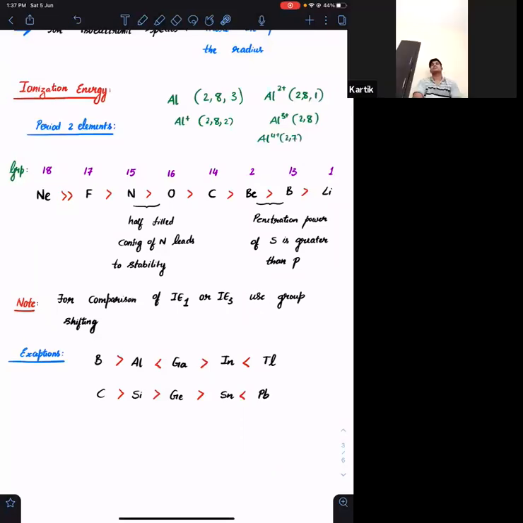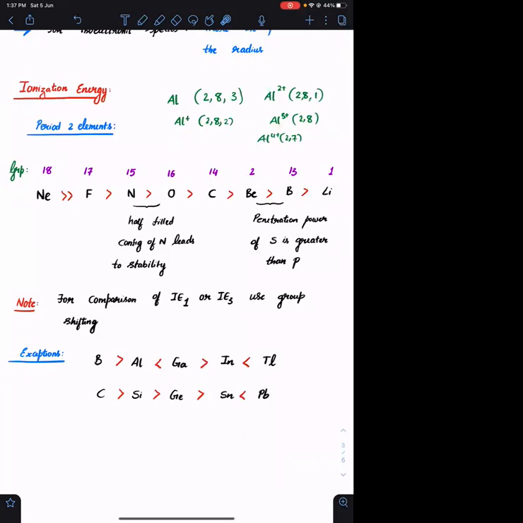Initially, to convert to Al positive, Al 2 positive, Al 3 positive, I am removing the electrons from the third shell. If I want to remove the fourth electron, I need to remove it from the second shell. Whenever there is a change in shell, there will always be a huge jump in the ionization energy. So this particular method is used for finding the number of valence electrons in any given atom.